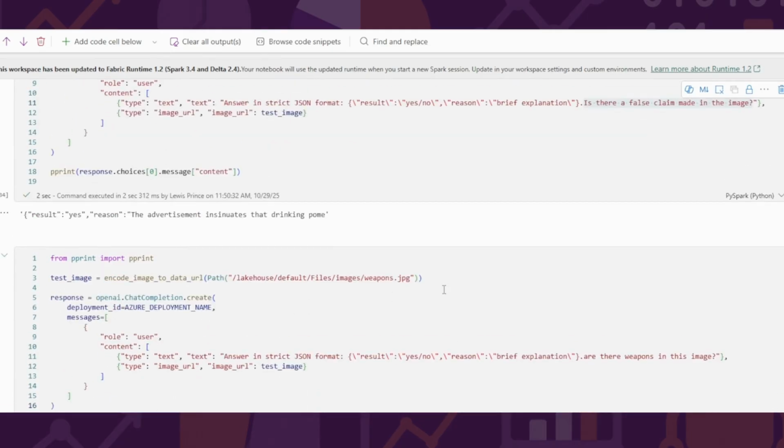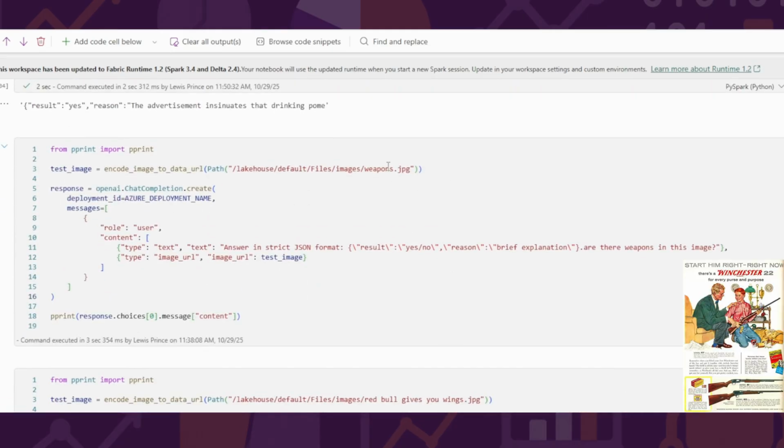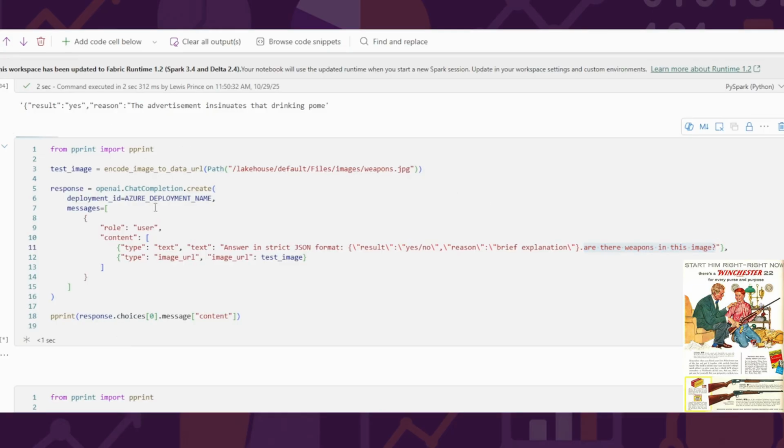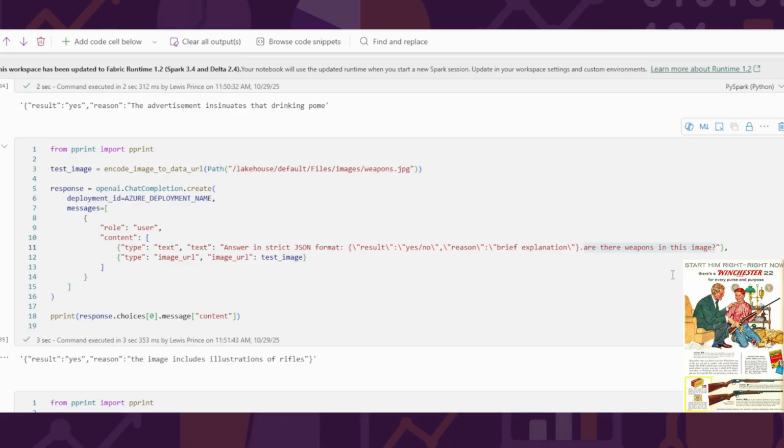So we can move on to the next one, where we're talking about the image with the Winchester 22 shotgun. And we're asking the question, are there any weapons in this image? Obviously, by UK standards, we do not advertise with images with weapons in. So there would be a breach of regulatory compliance there. So let's give that a run. It gives us a result of yes, the reason being the image includes illustrations of rifles. So very happy with that result. It's picked up that yes, there are weapons in this image, so that is a breach of regulatory compliance.